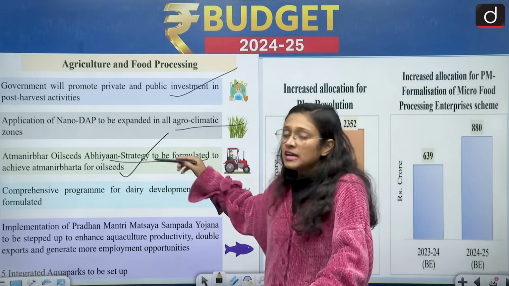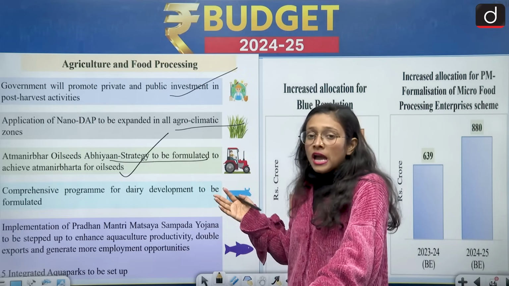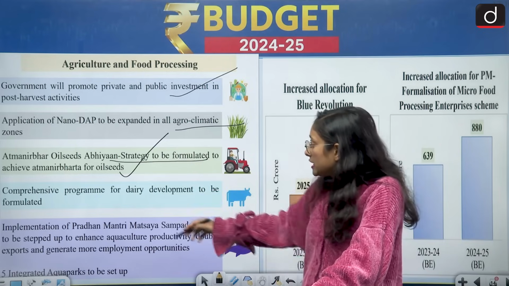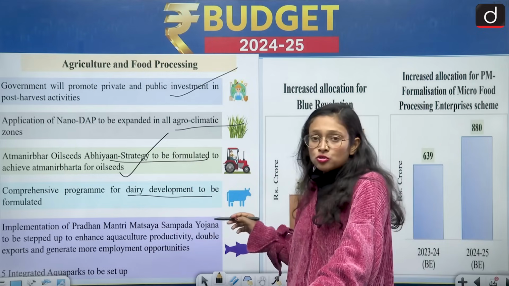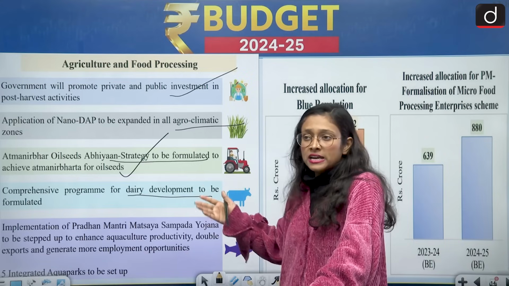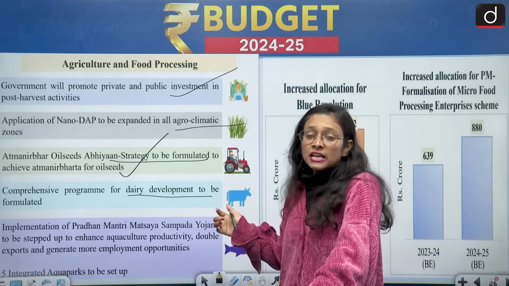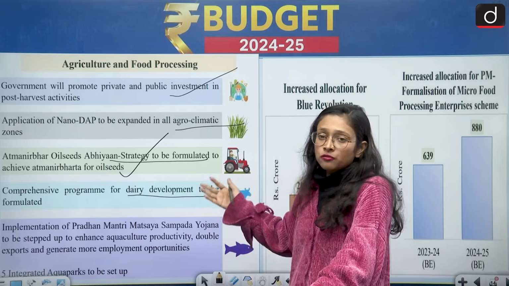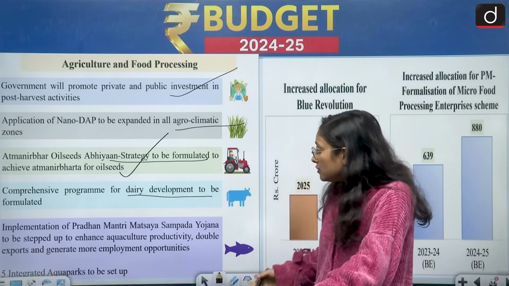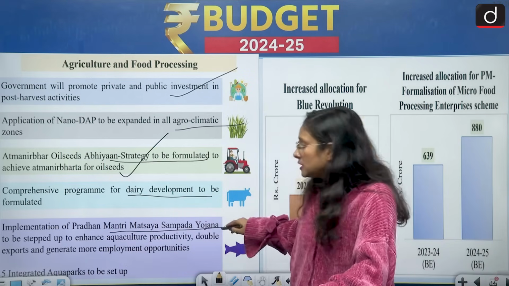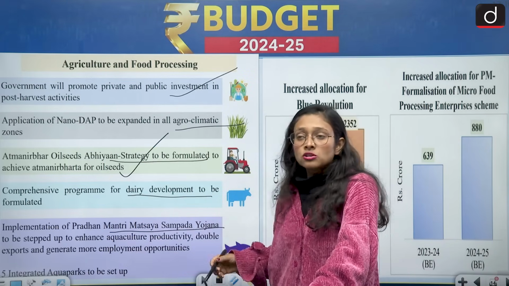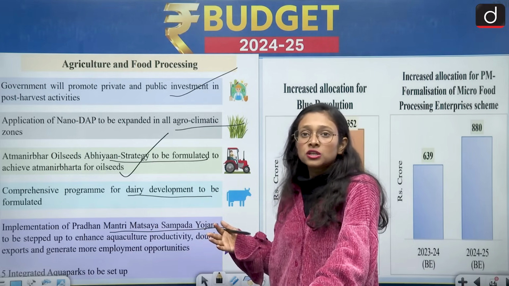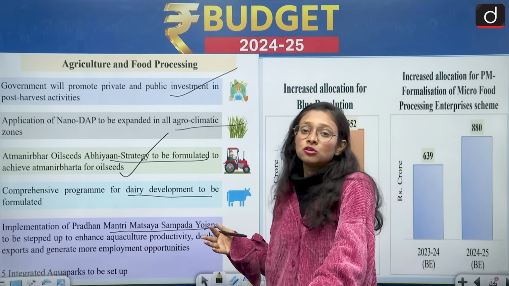These are the areas where the government is very much concerned, and these can generate a lot of revenue. Then also dairy development, because India is the largest producer of milk, and India stands second or third in meat production and many other animal products. India has also focused in this direction. And then we have the Pradhan Mantri Matsya Sampada Yojana, because India is also famous for its fisheries, and so much of its population, especially in coastal areas, is dependent on fisheries.